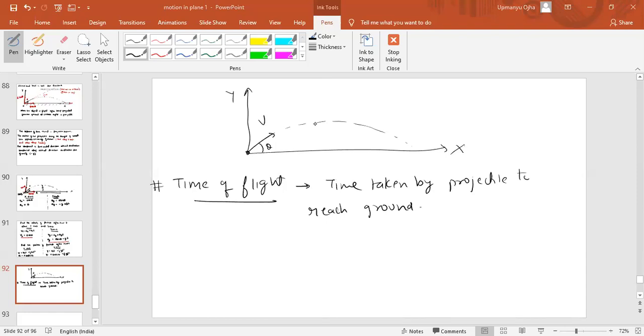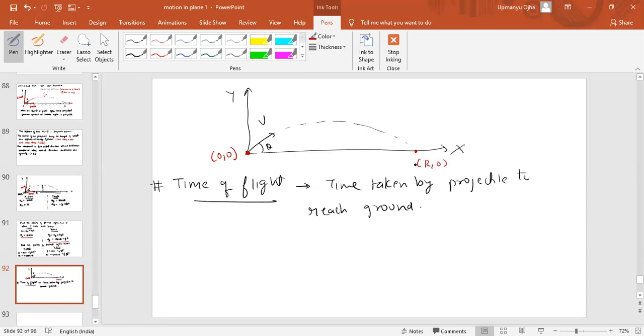Now, just tell me in this case, we have thrown the object from point O or origin 0, comma 0. This projectile has followed the projectile path and it reaches some point A. We can take this point coordinate as r comma 0.